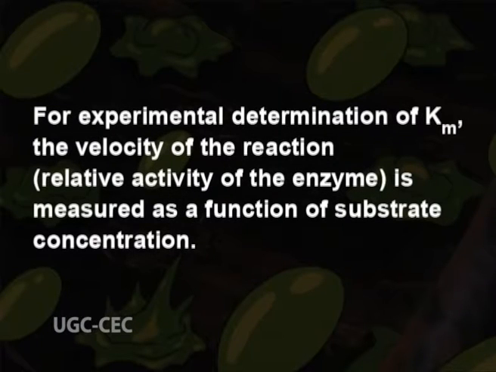For experimental determination of Km, the velocity of the reaction, that is relative activity of the enzyme, is measured as a function of substrate concentration. When V0 is equal to half of Vmax, it will be seen from equation 6 that Km is numerically equal to the substrate concentration, or in other words, Km is equal to the concentration of the substrate which gives half the maximum velocity Vmax.